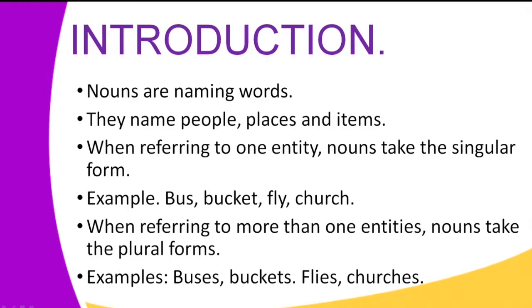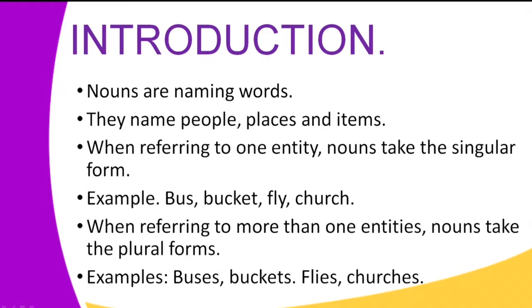Now, when referring to more than one entity, when referring to 2, 3, 4, or anything more than one, nouns take the plural forms. For example, more than one bus is buses. More than one bucket is buckets. More than one fly is flies.